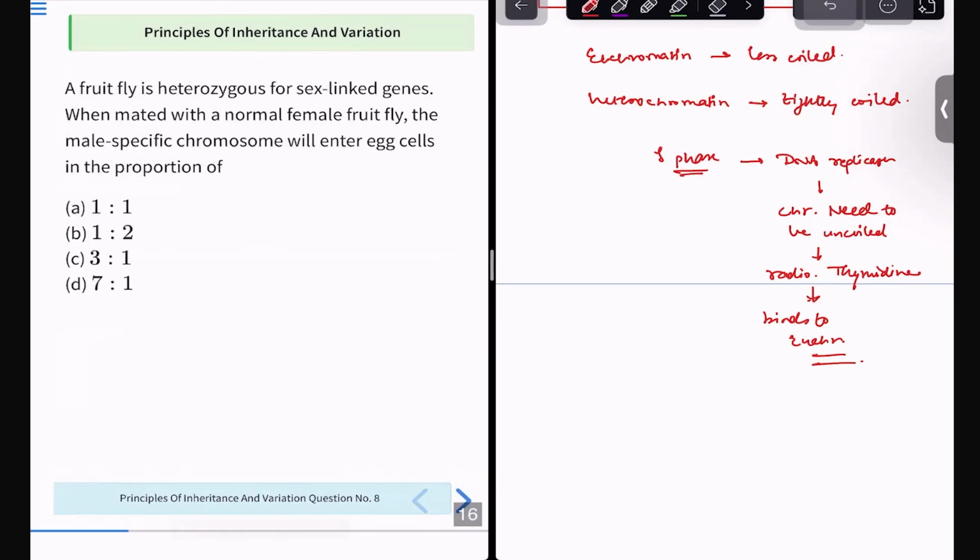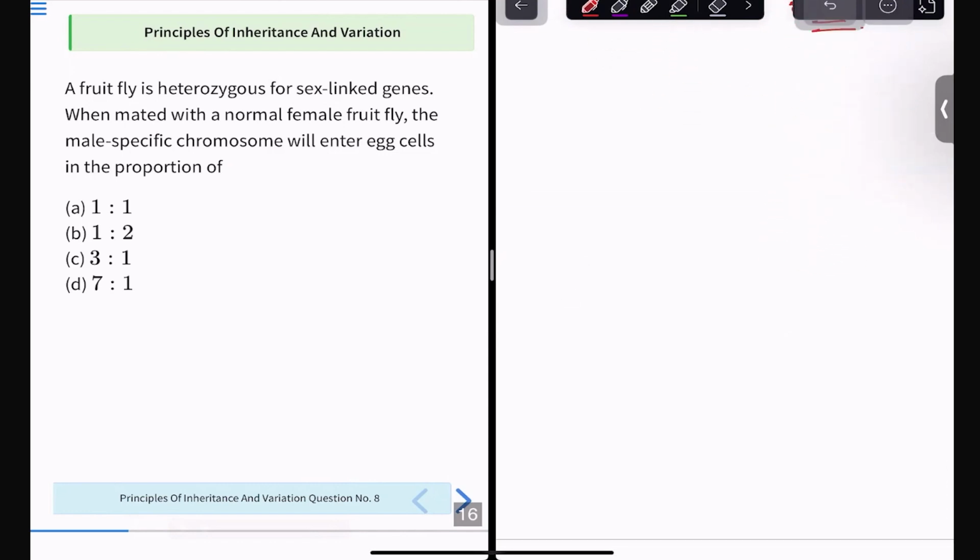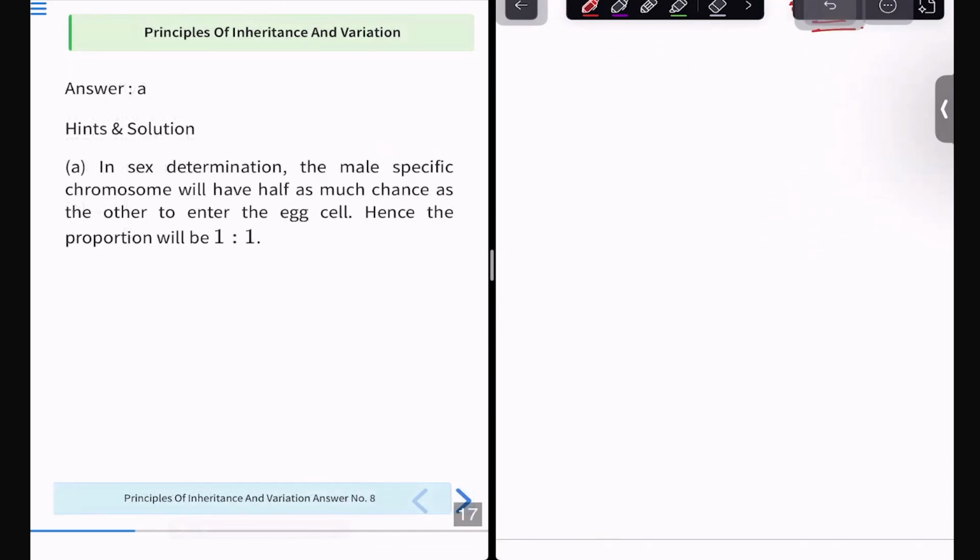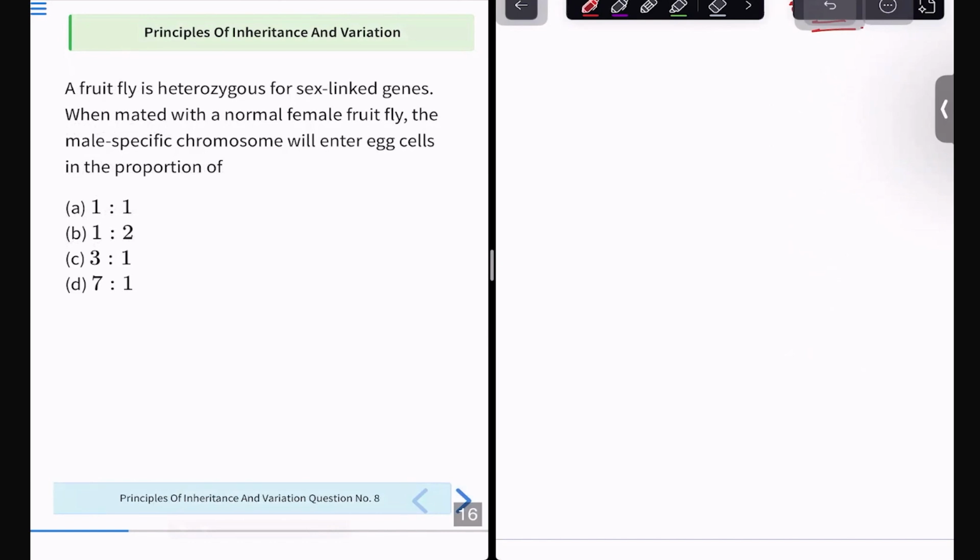Okay. Next, we have a fruit fly, heterozygous for sex-linked genes. When mated with a normal female fruit fly, the male specific chromosomes will enter egg cells in the proportion of, see, here. First, you all try to answer, then I'll explain you with the correct solution. See, this comes under the portion of X-linked inheritance. Okay. How does this go? See, as per me, the answer should be 1:1. That is the correct answer. But how does it come?